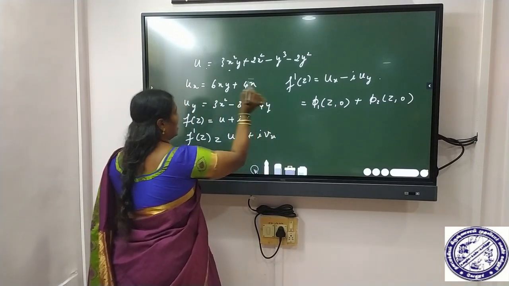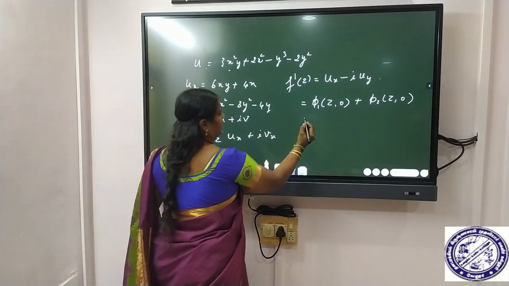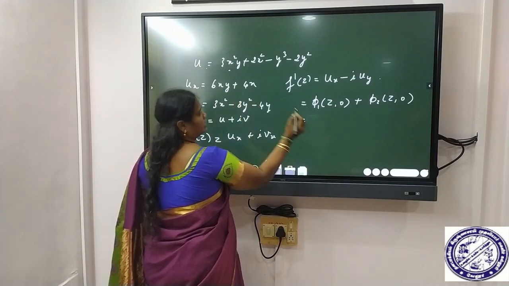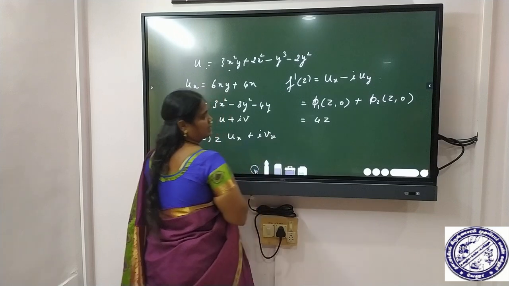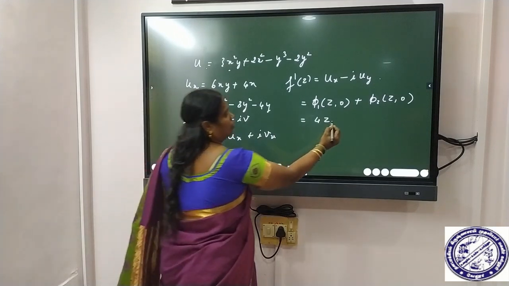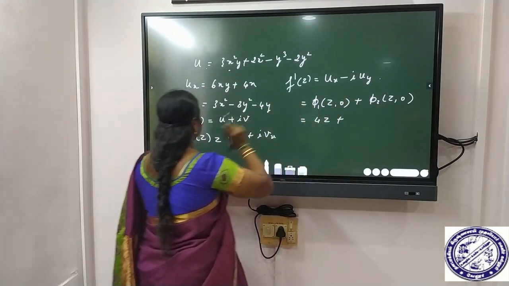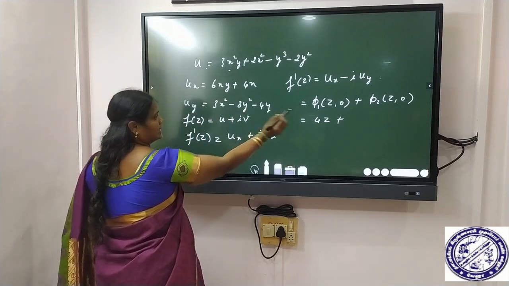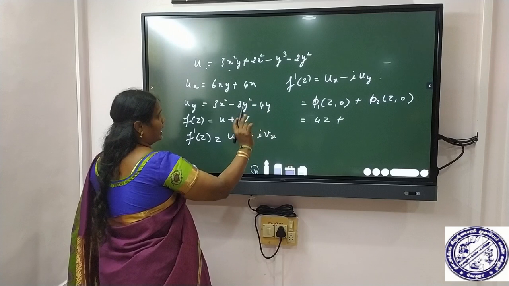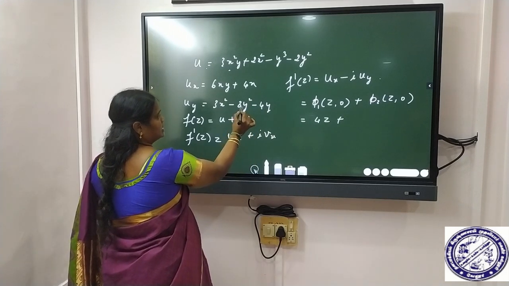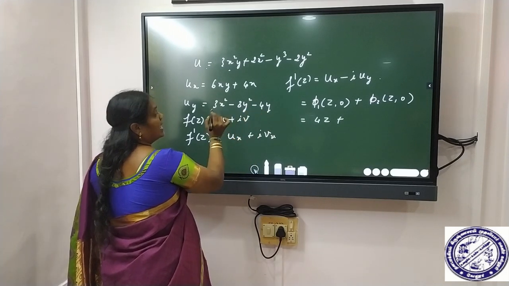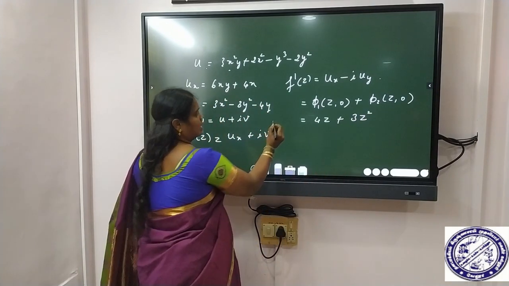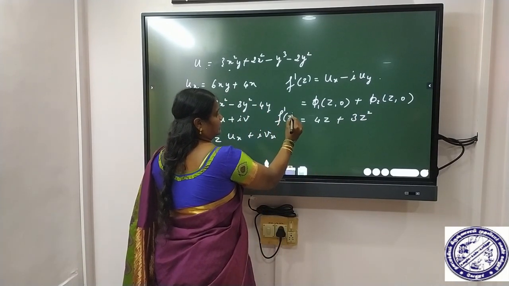I have to substitute this value here. So y is 0, so this term is 0 for z. And then what is phi 2 of z? It is nothing but uy, with x as z and y as 0. So this term is 0, this term is 0, and we get 3z squared. Okay, so this is f dash of z.